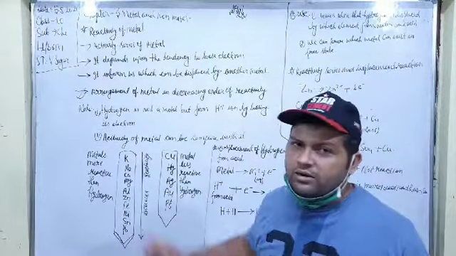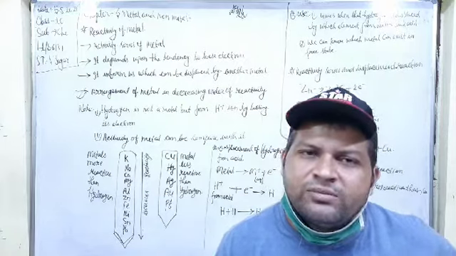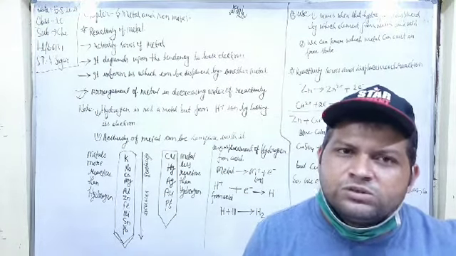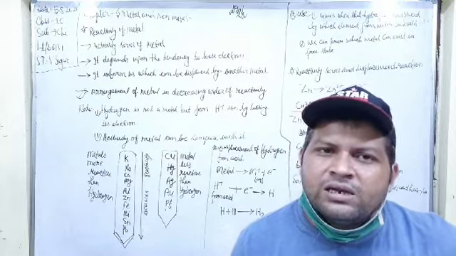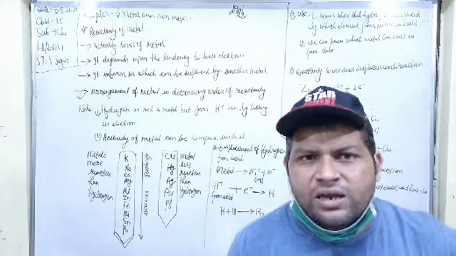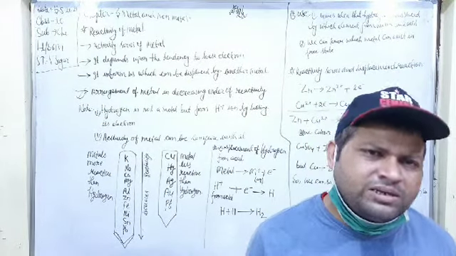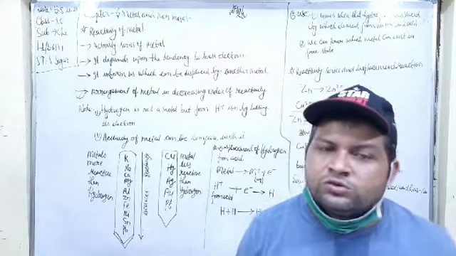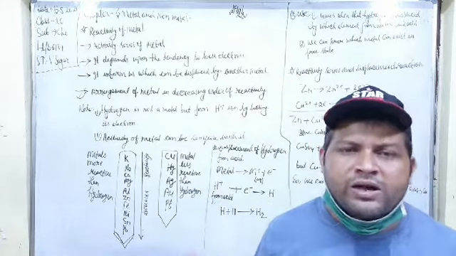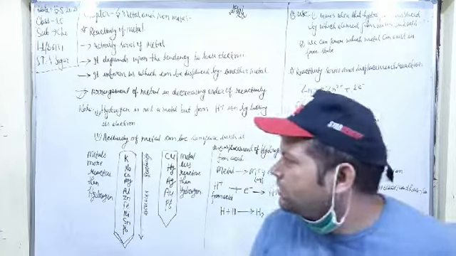So we use hydrogen to compare the reactivity of metals. By using hydrogen, we can find out which metals have greater reactivity than hydrogen and which have less reactivity in comparison to hydrogen.